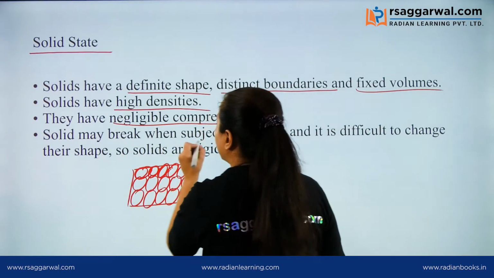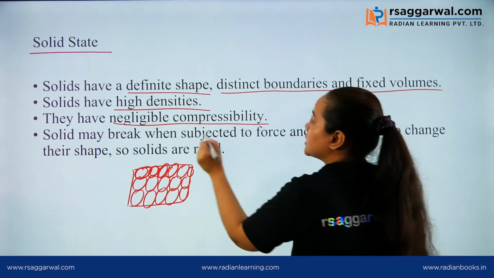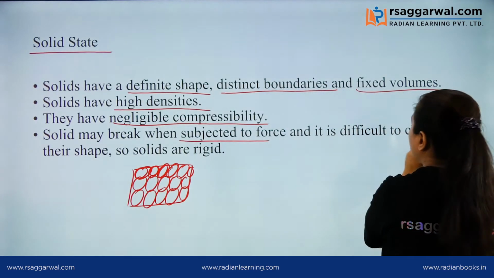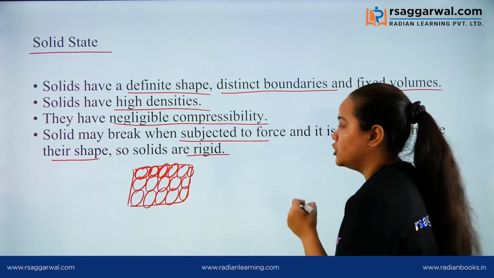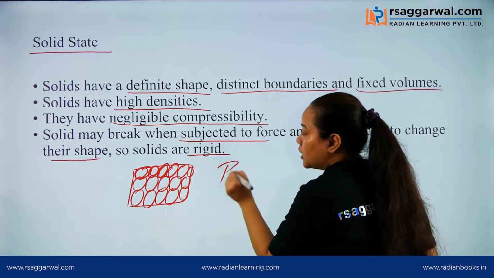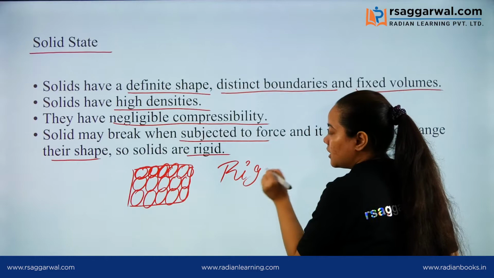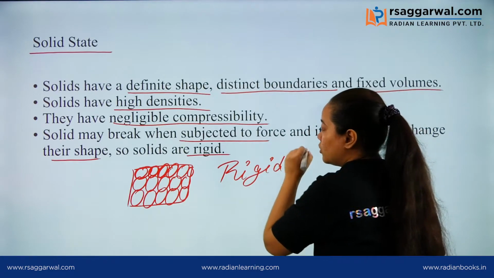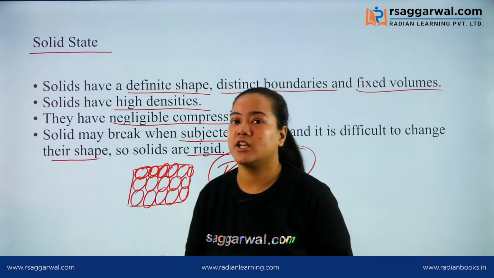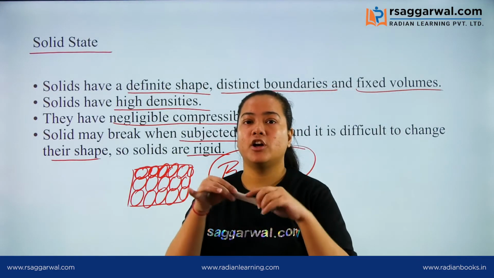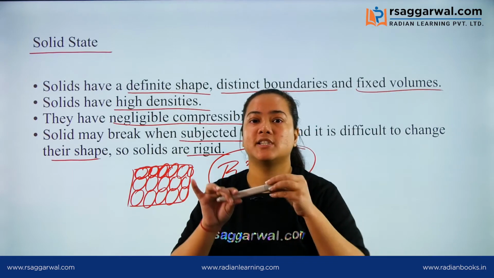Then solids may break when subjected to force, and it is difficult to change their shape. So solids are rigid. Okay, this is a new term, rigid. We are going to discuss this term first. Why are we saying solids are rigid? Because it is very difficult to change the shape of solids.